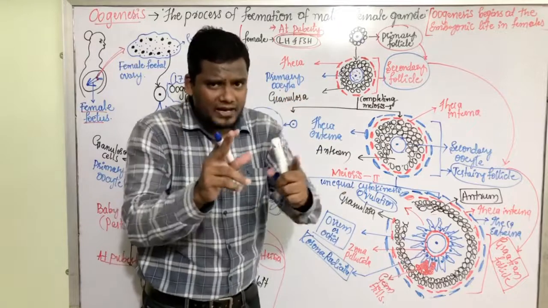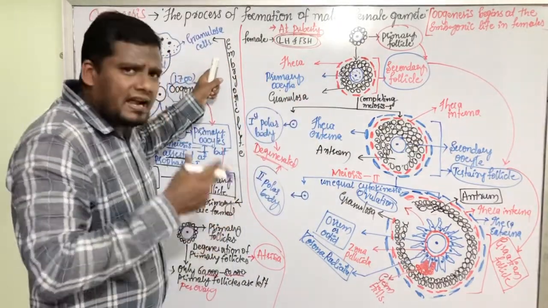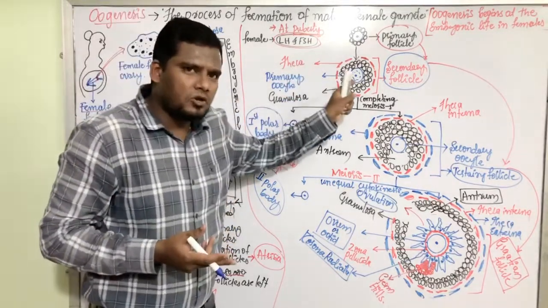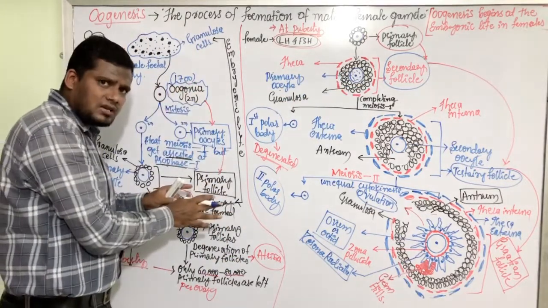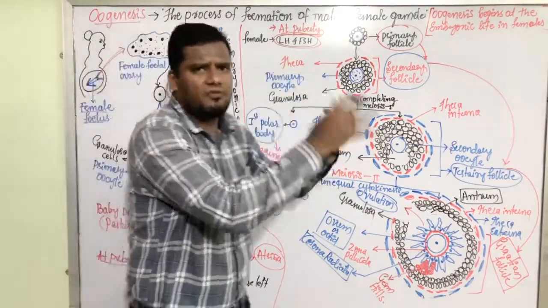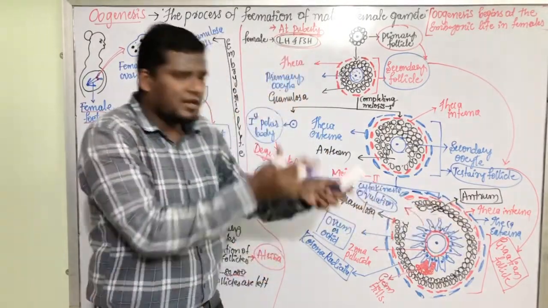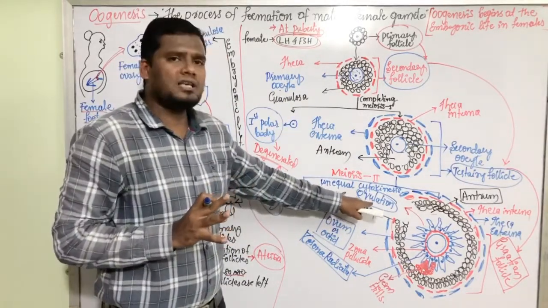It seems to be very complicated. If you watch my videos again and again repeatedly, then you are going to understand this complicated process in a simple way. From primary follicles, secondary follicles are formed. Secondary follicles, tertiary follicles are formed. From tertiary follicles, Graafian follicle is formed. And from that Graafian follicle, the mature ovum comes out. That process is called as ovulation.